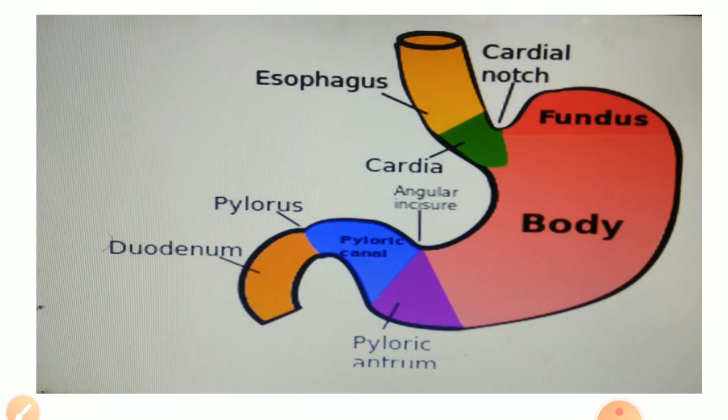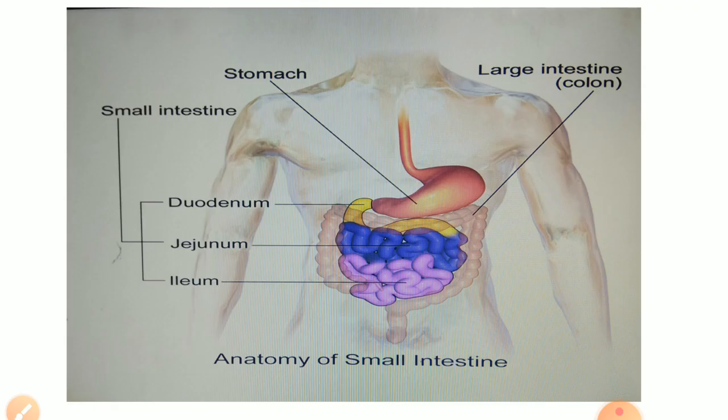So from the esophagus, the food reaches the stomach. It is a sac-like organ having strong muscular walls. It lies just below the diaphragm on the left side of the abdominal cavity. It helps in mechanical and chemical processing of the food. Now from the stomach, the food enters the small intestine. It is a narrow tube about 6 meters in length. It is extensively coiled and differentiated into three regions.